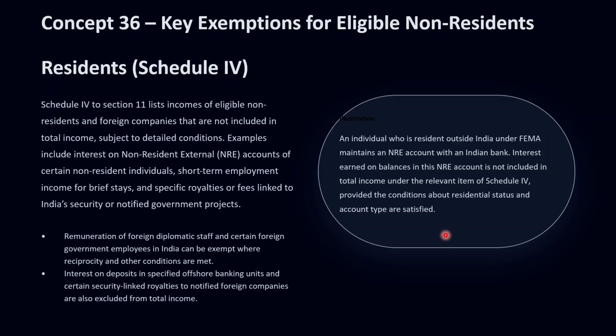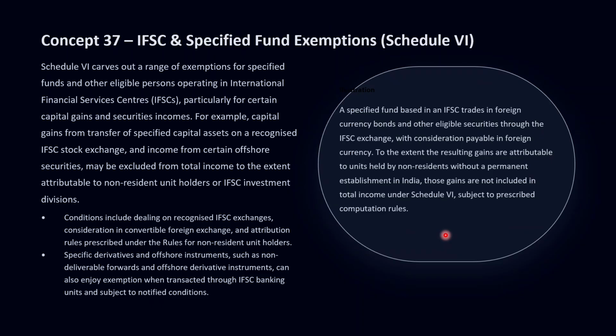Now if we move to concept number 37, concept 37 is about the International Financial Service Center, or IFSC, and the exemptions in Schedule 6.